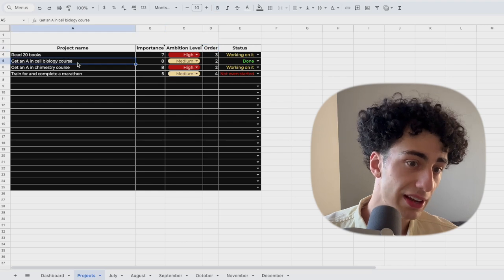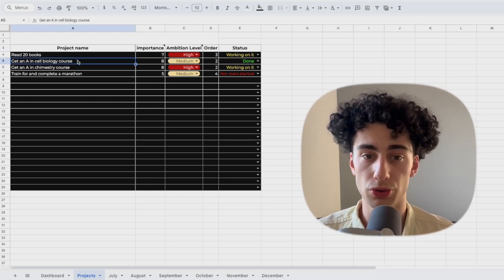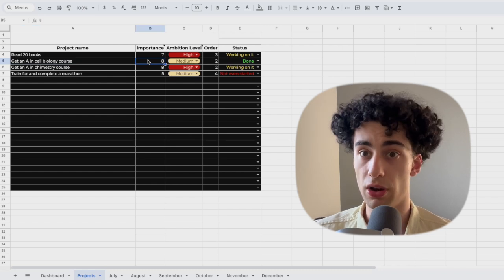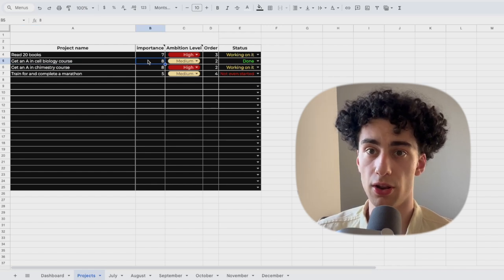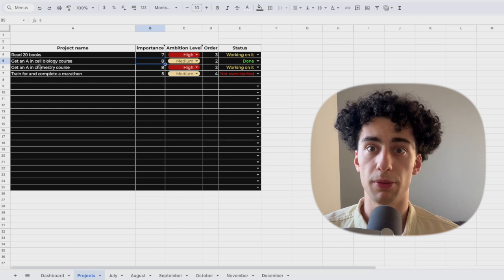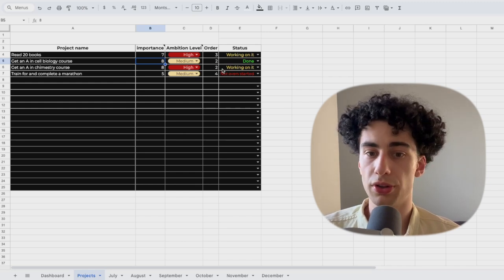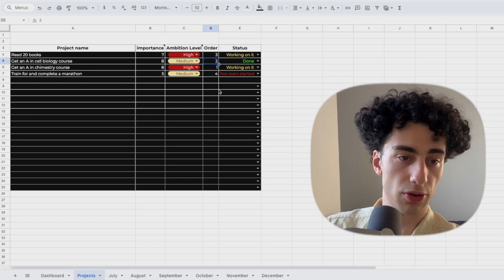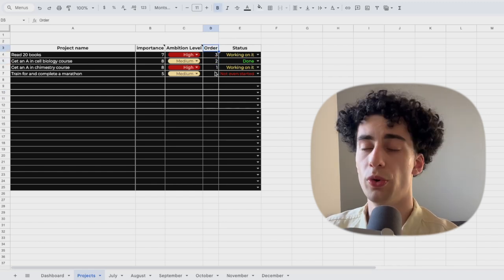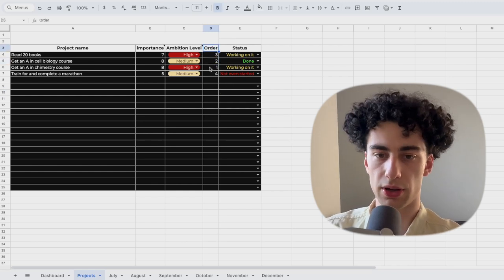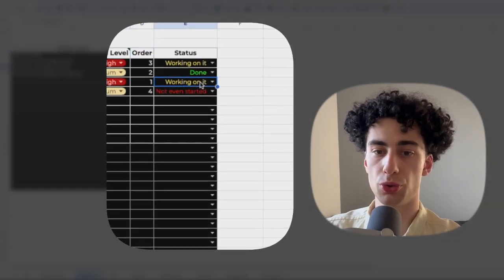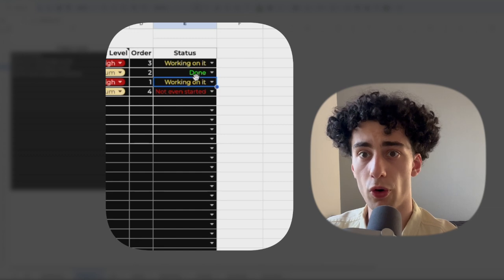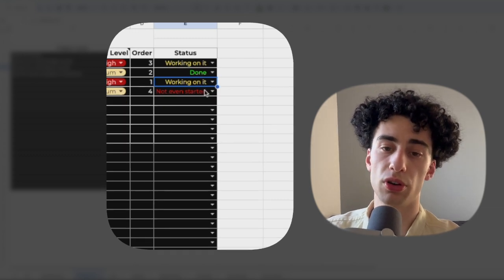For example, getting an A in a cell biology course is way more important, and it scores an 8 on an importance scale of 10. The same goes for, for example, a chemistry course. So this might score a first order, this a second order, and this a third order. Once you have reached that goal or completed that task, you can come here and choose if it's something that you're still working on, something that you have already done, or something that you haven't even started.